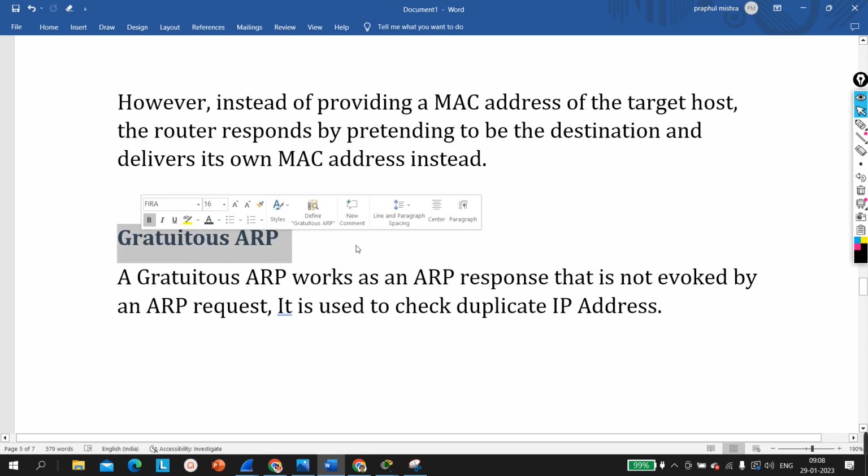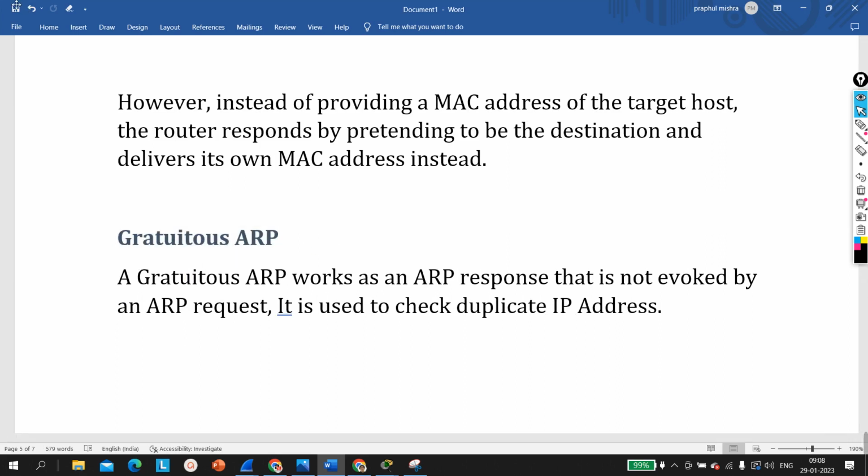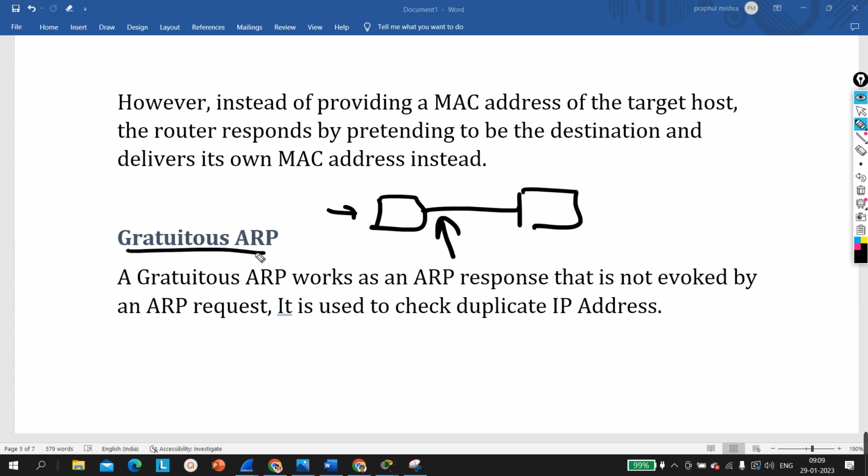Gratuitous ARP, guys, you know, whenever we configured IP address on any port, suppose this is my PC which is connected to another PC, whenever you will configure IP address here, right, maybe your IP address will be static or dynamic, right, by DHCP. First thing that this machine will do is, this machine will check that my IP address is unique in network or not. So for duplicacy, that machine will use gratuitous ARP. This ARP also work at layer 2. Proxy ARP also work at layer 2.